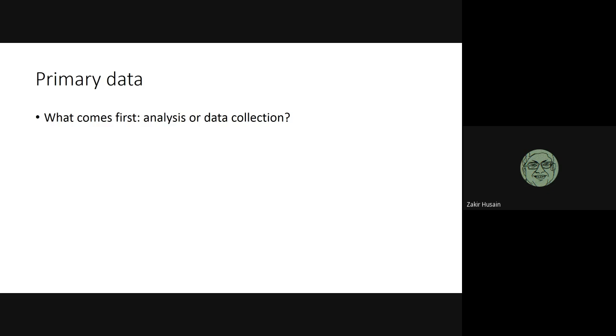So in your case, I would strongly suggest do the analysis first, have all the tables ready. That will tell you, okay, this is the variable that I require. So when I'm framing the question, I will put in this question.